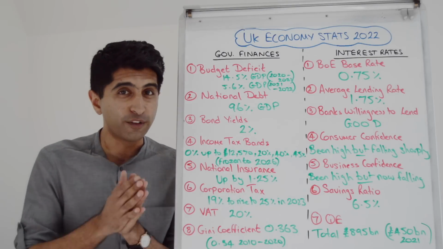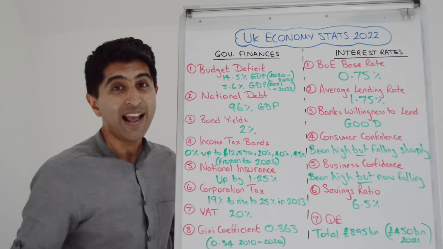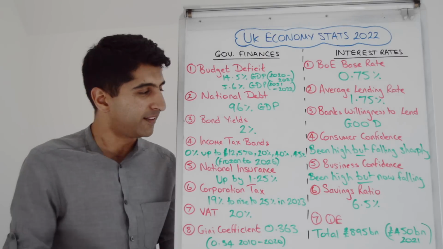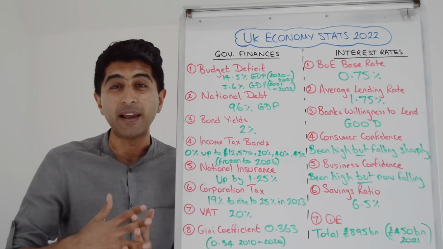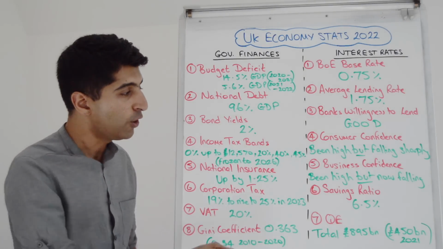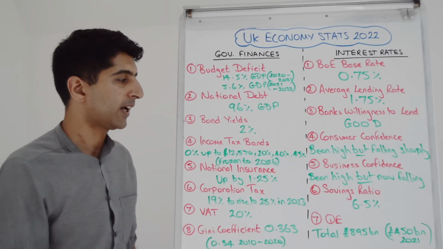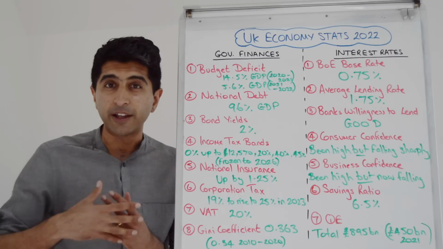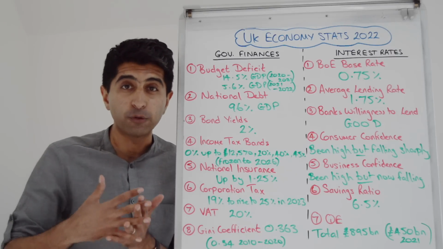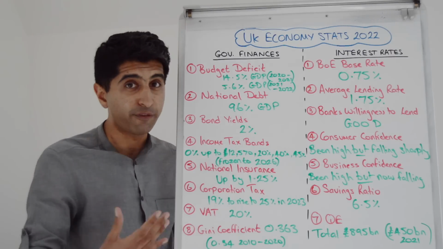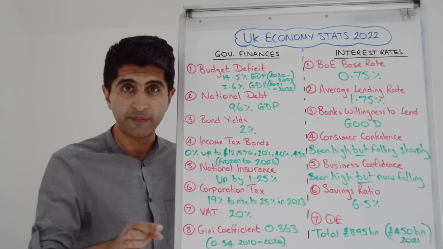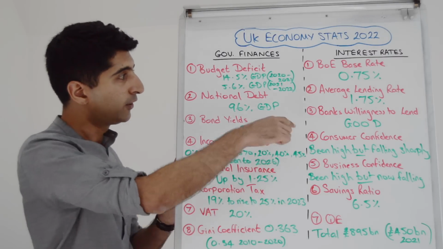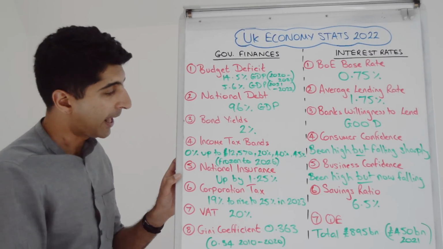That's a phenomenon known as fiscal drag. And this really is fiscal drag on steroids. It's a smart way for the government basically to earn more income tax revenue without directly increasing income tax. And some forecasters said by 2025, the government could be earning around £8 billion more in income tax revenue simply by freezing the bands. So that's one example of a contractionary fiscal policy for you there to try and deal with mountains of government debt.